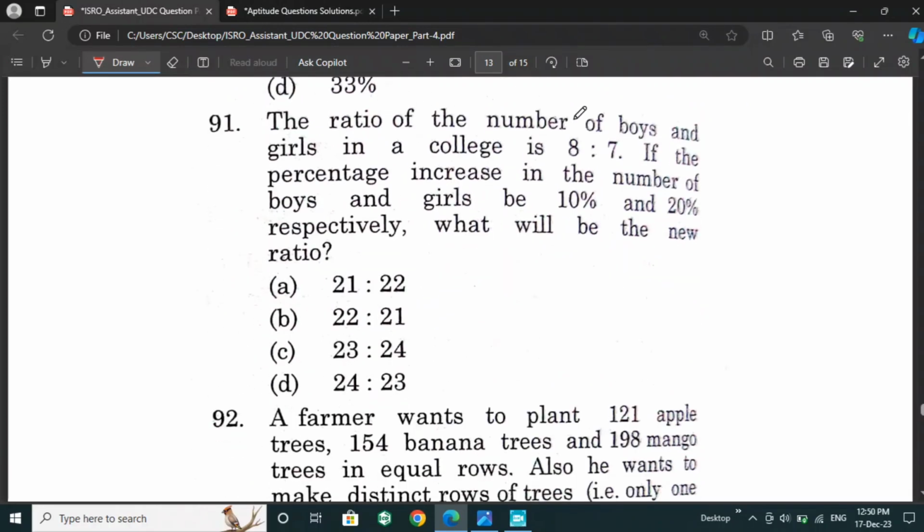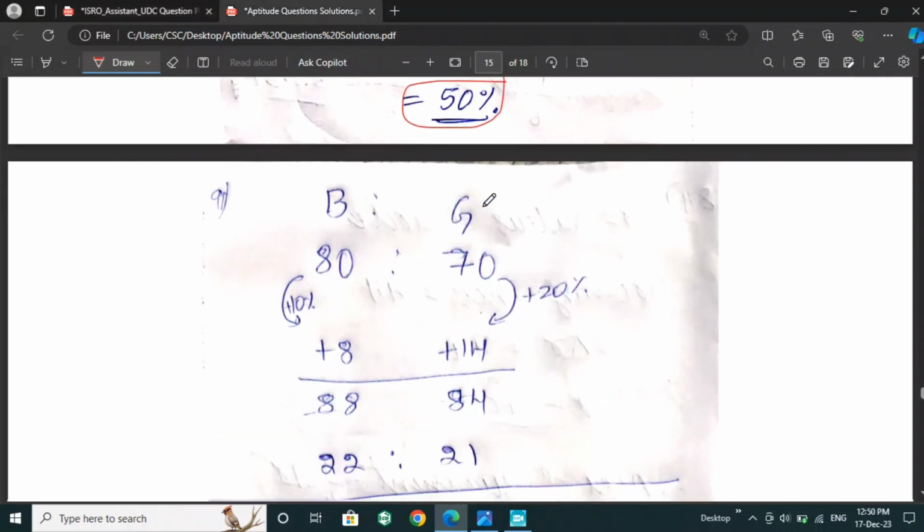Next, the ratio of the number of boys and girls in a college is 8:7. If the number of boys and girls increases by 10% and 20% respectively, what will be the new ratio? We take boys and girls in the ratio 8:7.